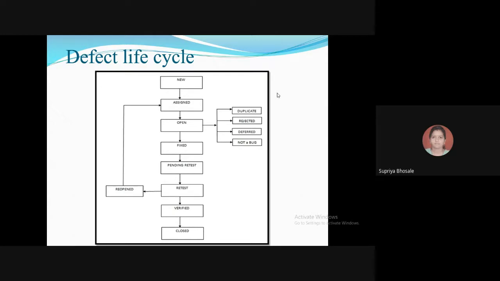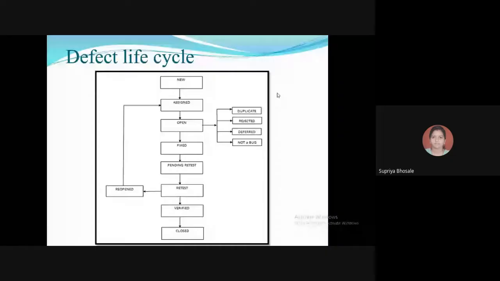Or if the test lead has assigned it directly to the developer team without looking into it, they can approve the first one or maybe the second one, whichever comes to them first. For the second one, we will call it a duplicate.